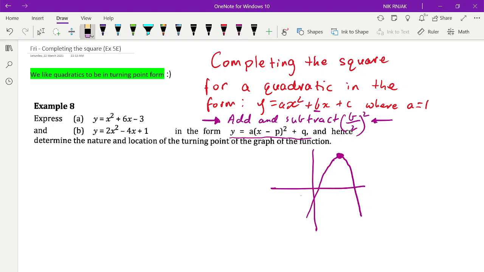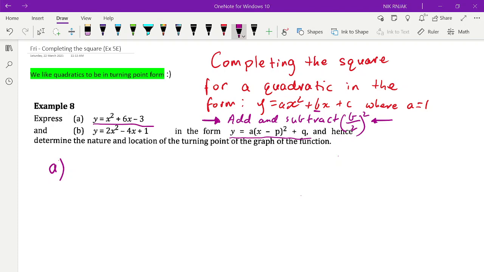Okay, so let's look at a few examples on how to actually complete the square so we can get a quadratic function into turning point form. In example A, we've got y equals x squared plus 6x take 3.